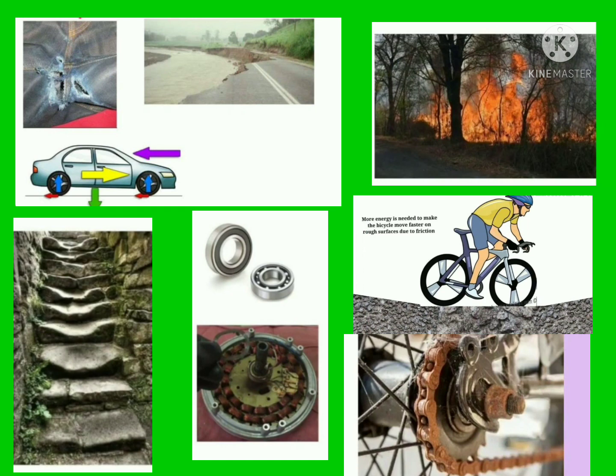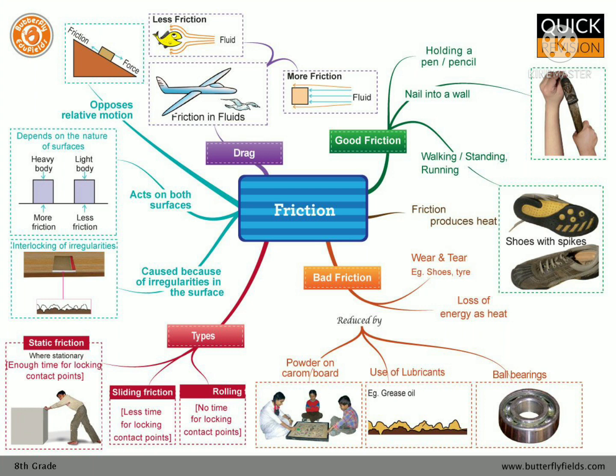Students, let us recall what we learned in this chapter, friction. Summary of this chapter: we learned what friction is, types of friction, and also some activities. We observed some activities, and good friction, bad friction, advantages of friction and disadvantages of friction.